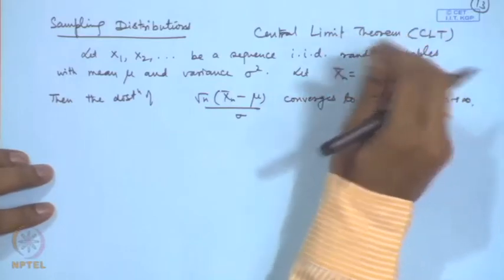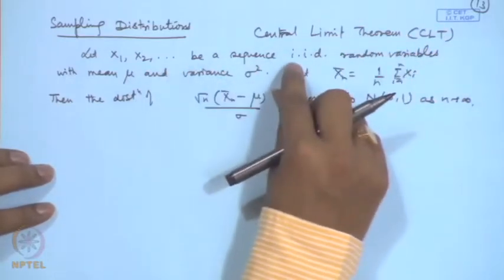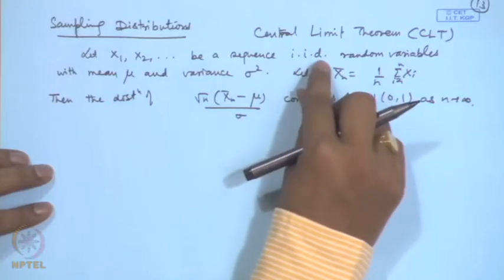This result has further generalizations. For example, we may have independent but non identically distributed random variables, or we may not even have independent random variables. Then under certain conditions, the distribution of the sample mean or the sample sum still can be approximated by a standard normal distribution.